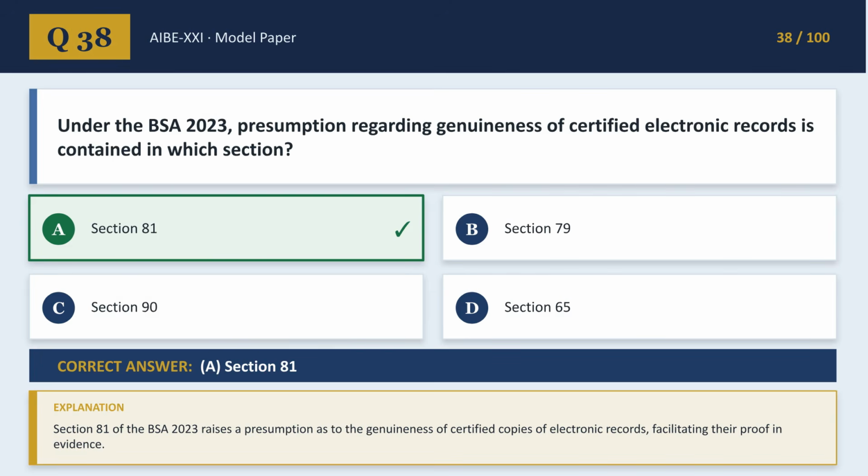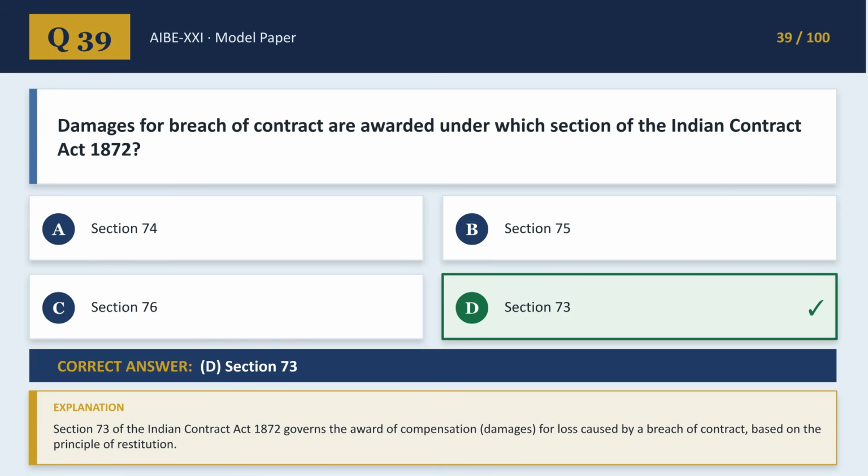Question 38. Under the BSA 2023, which section contains the presumption regarding the genuineness of certified electronic records? The answer is A, Section 81, simplifying the admission of electronic evidence. For question 39, damages for breach of contract are awarded under which section of the Indian Contract Act 1872? The correct answer is D, Section 73, which governs compensation for losses arising from breach of contract.